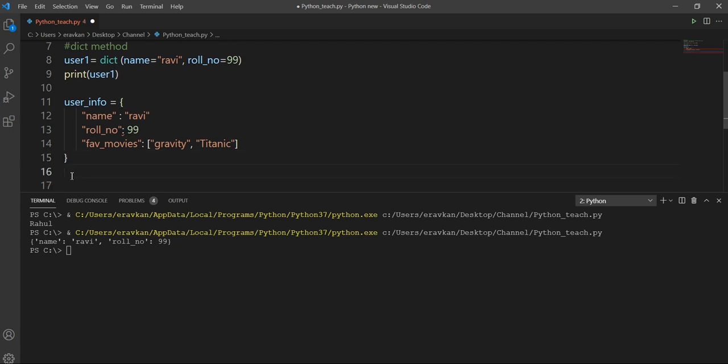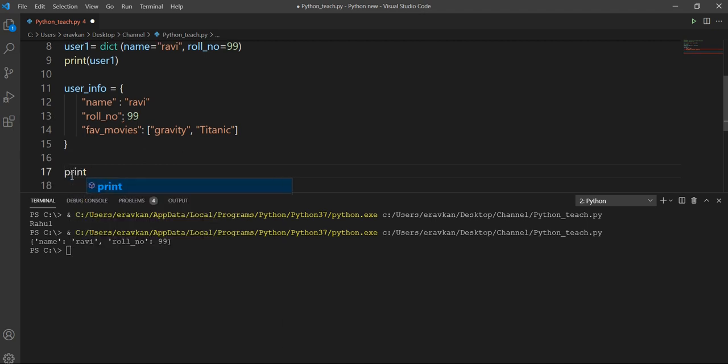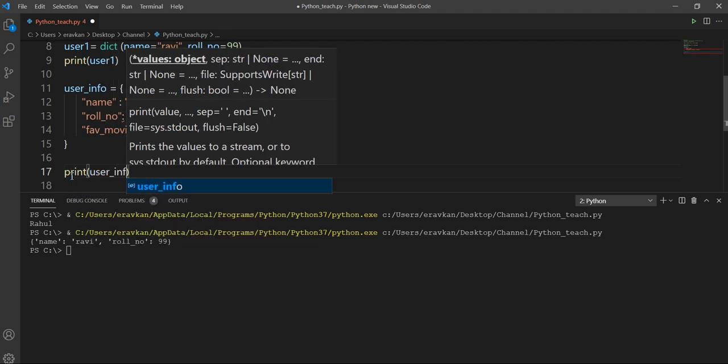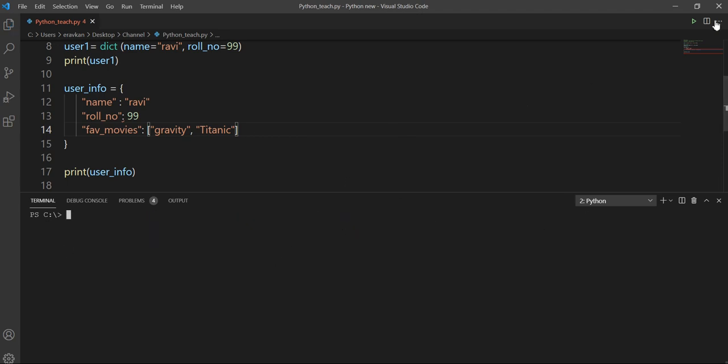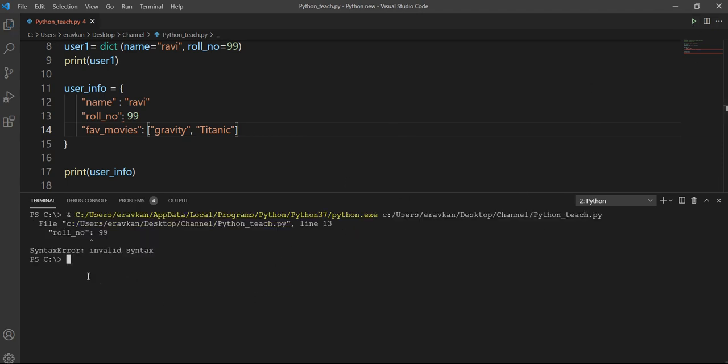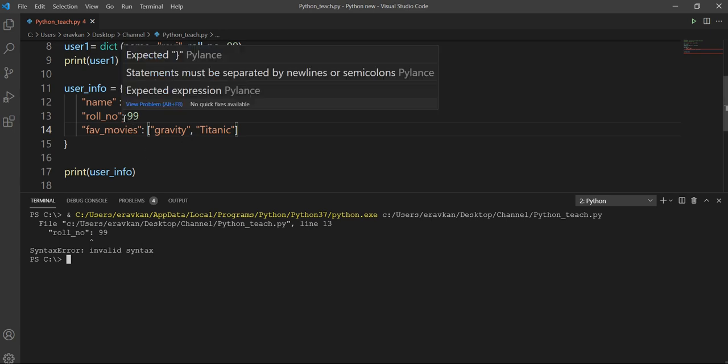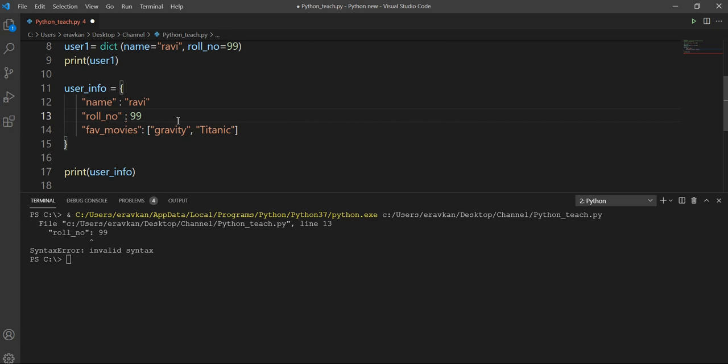Okay, if I print user_info, let me clear it. One second, what happened? Okay, here this should come here, this should come here.